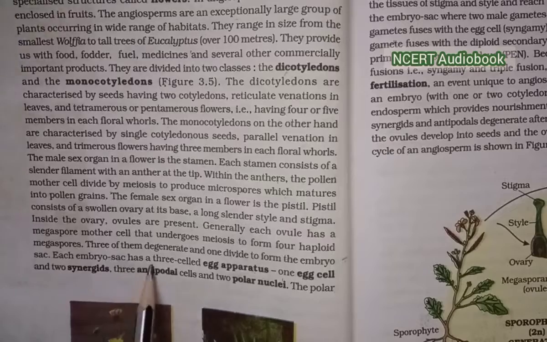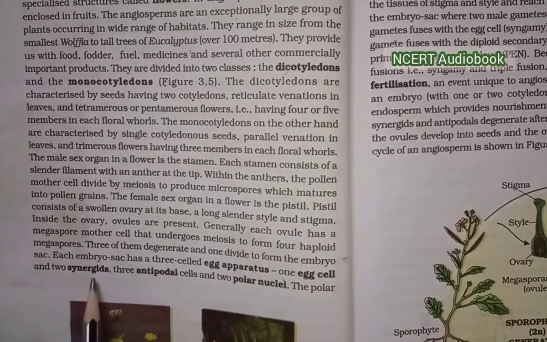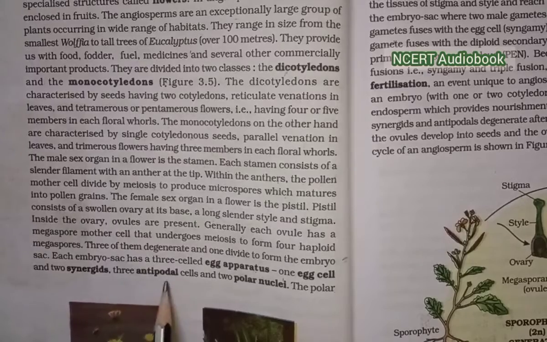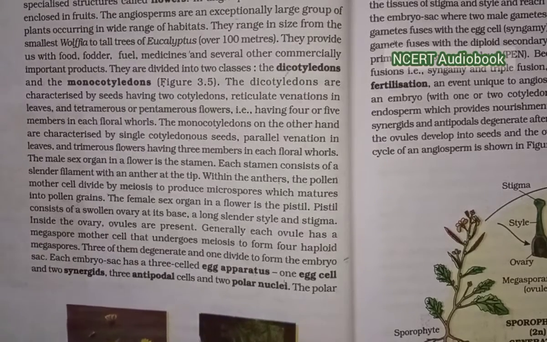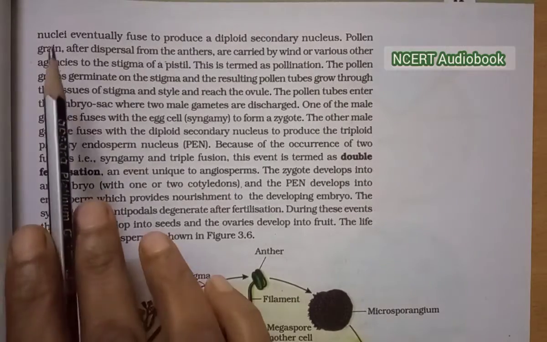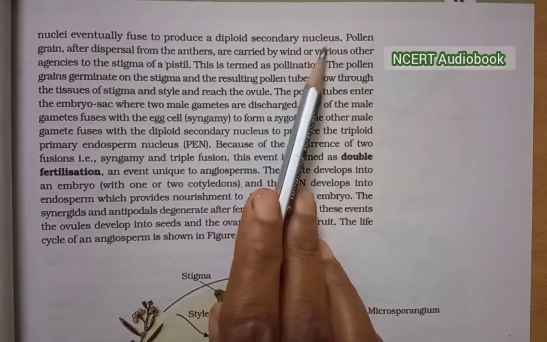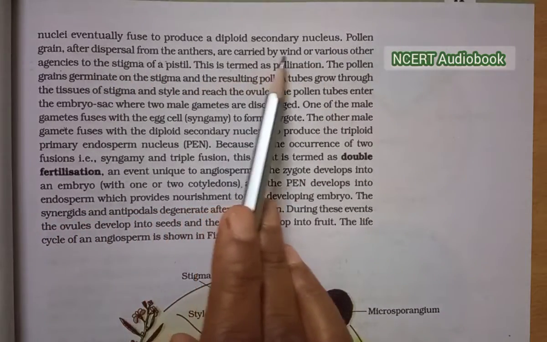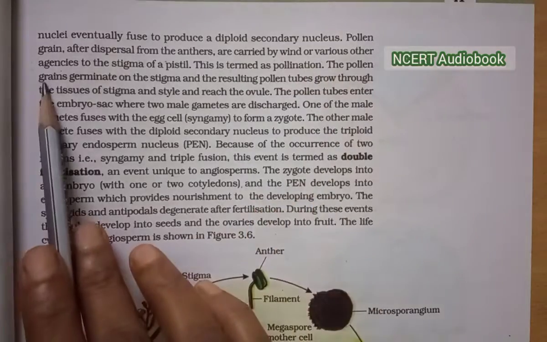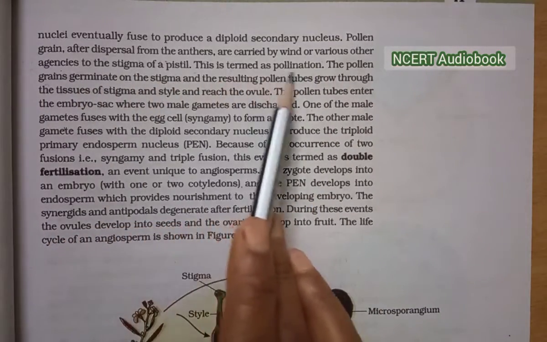Each embryo sac has a 3-celled egg apparatus, 1 egg cell and 2 synergids, 3 antipodal cells and 2 polar nuclei. The polar nuclei eventually fuse to produce the diploid secondary nucleus. Pollen grains, after dispersal from the anthers, are carried by wind or various other agencies to the stigma of the pistil. This is termed pollination.